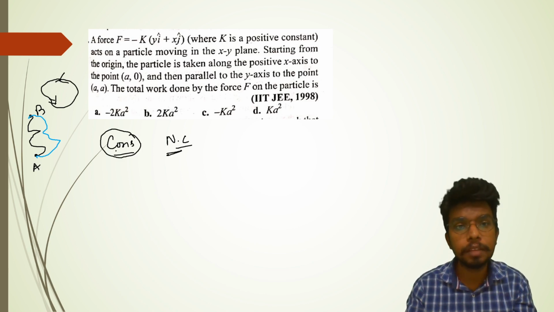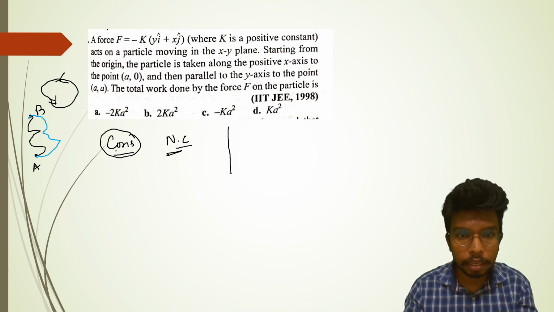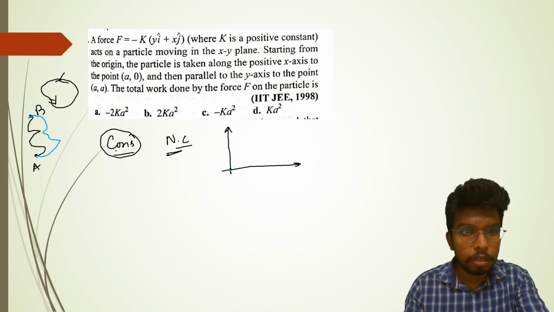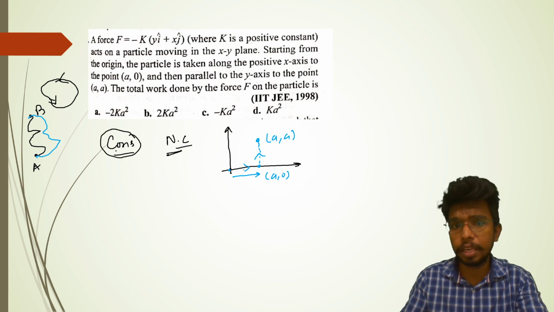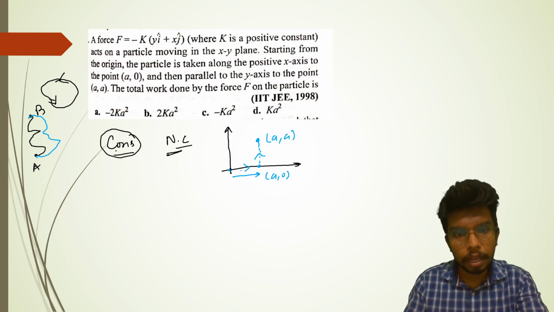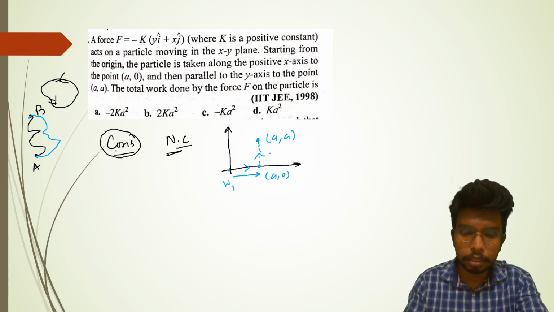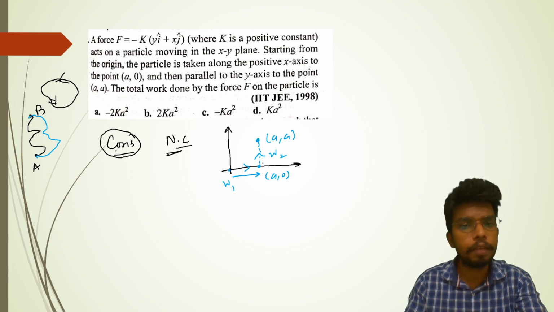So here the question says that we have to take an object with some force starting from the origin. The particle is taken along the positive x first till the point (a, 0), that means a distance a, and then parallel to the y-axis to the point (a, a). So there are two paths, something like this. In this situation we'll have to find the work done in the first, then the work done in the second, and then add them.